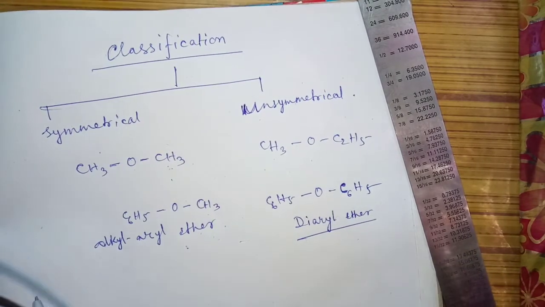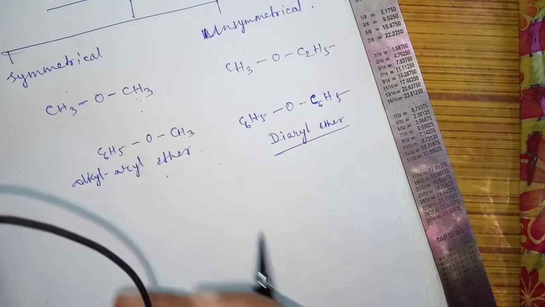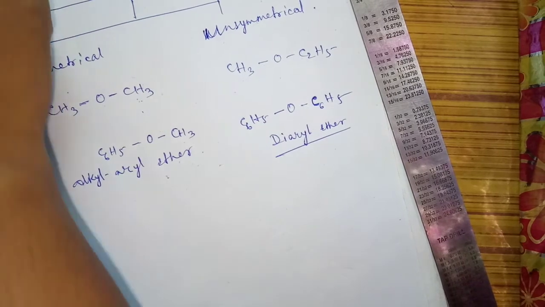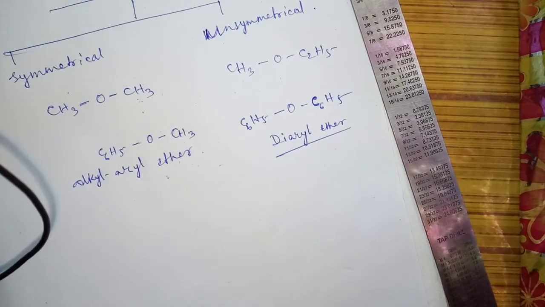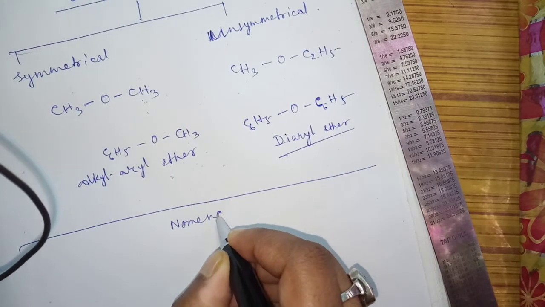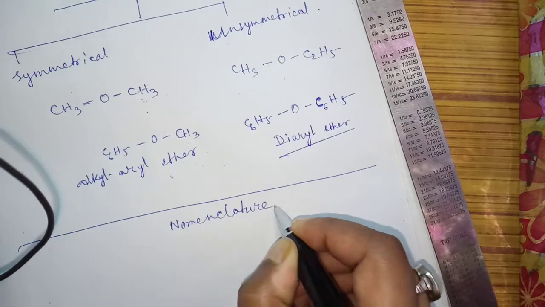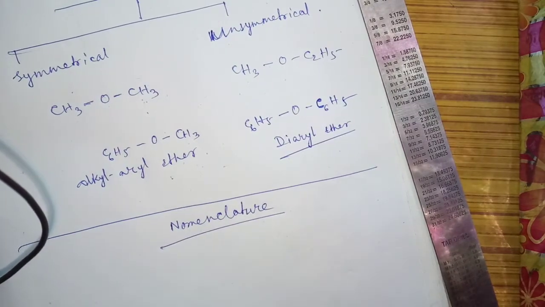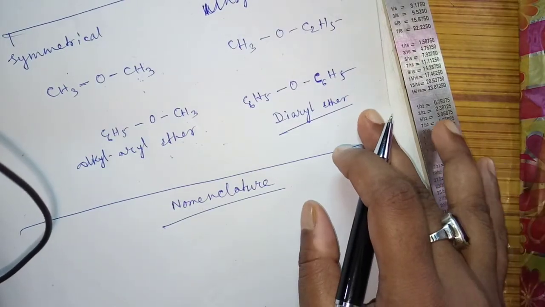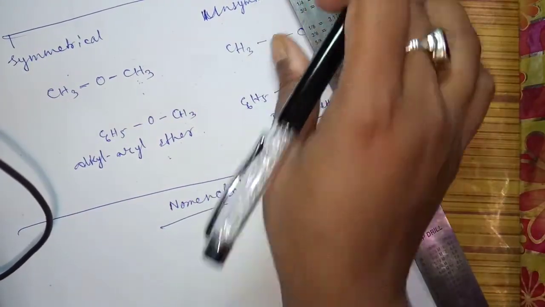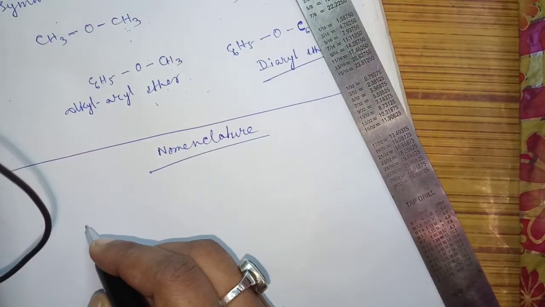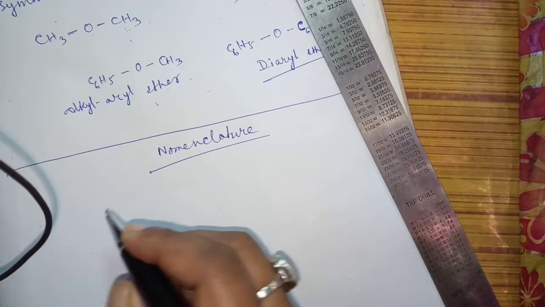So these are the main classification, which is not so important in your board exam. This type of question nobody will ask you, but you should know about symmetrical and unsymmetrical ethers. Another thing is the nomenclature, which is very important. If you remember, I already discussed it in the phenol video, where I also spoke about the nomenclature of ether. Still, for your convenience, I am telling you again.